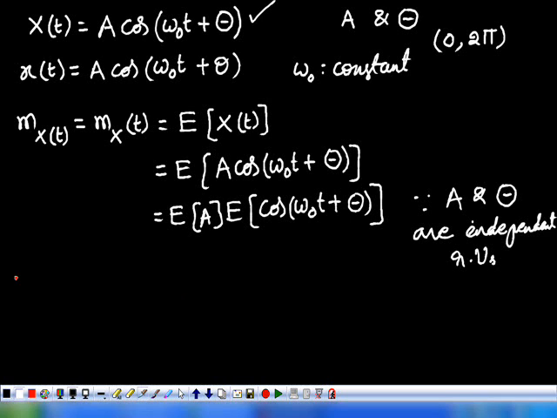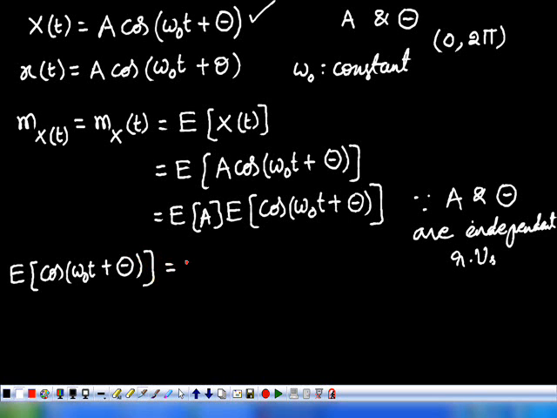Consider this expectation of cos(omega naught t plus theta). We try to evaluate this.